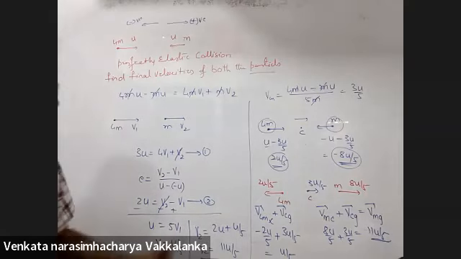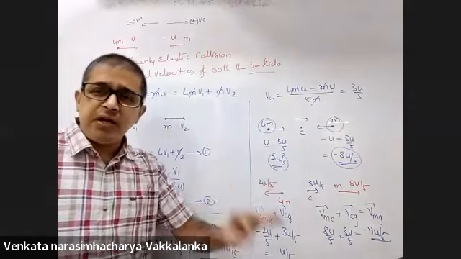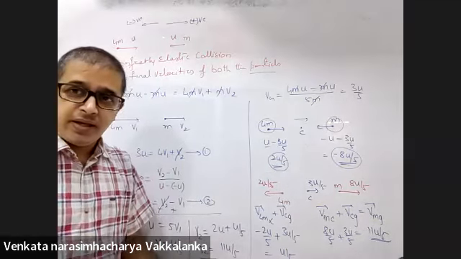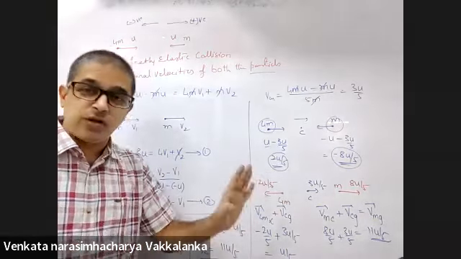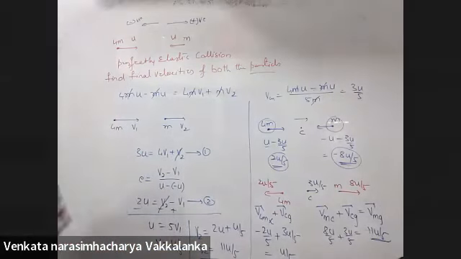But then in oblique collision, this will become very, very easy, while the traditional method will appear very huge. I'll take a very standard example to explain that.